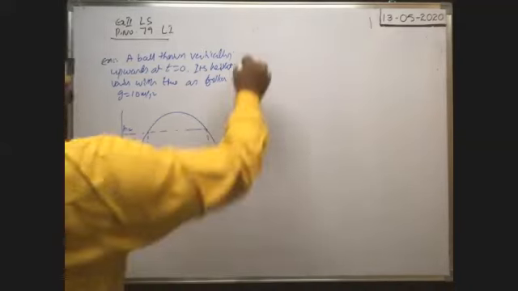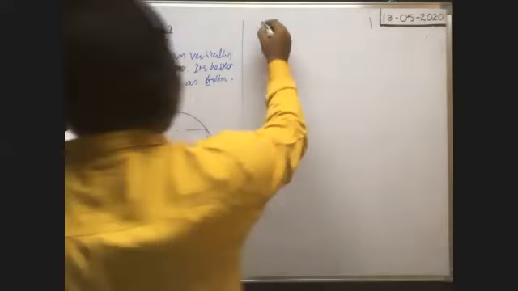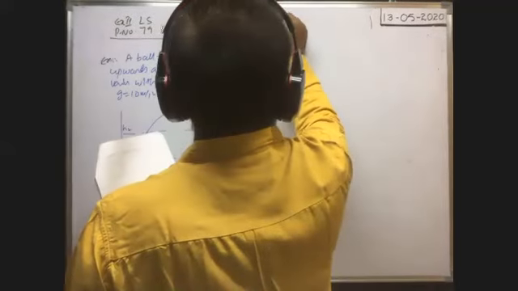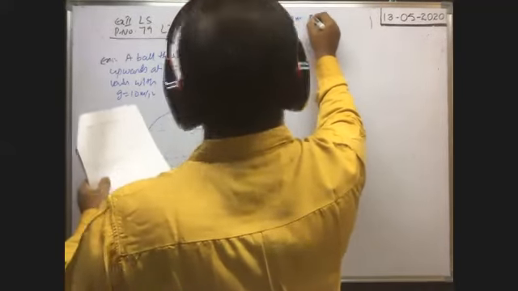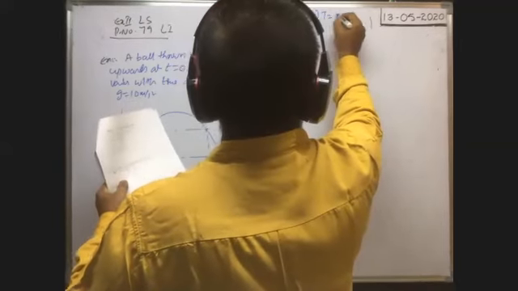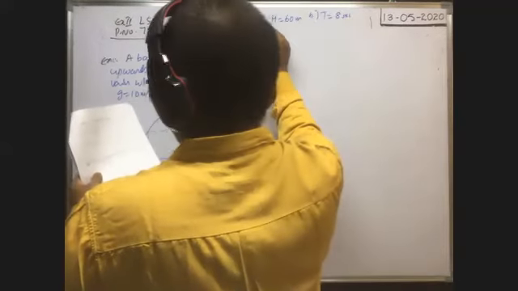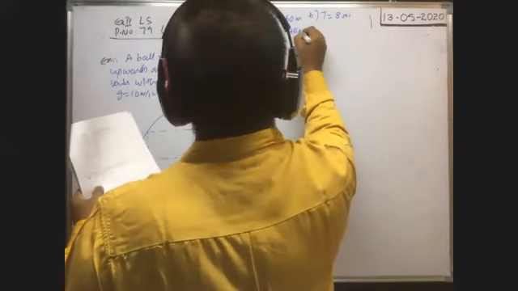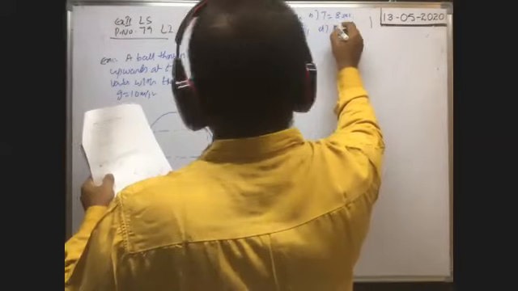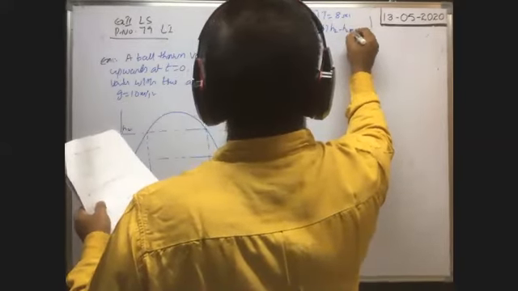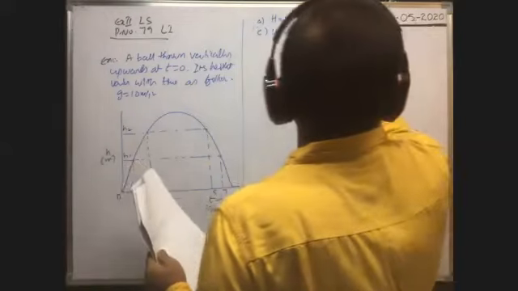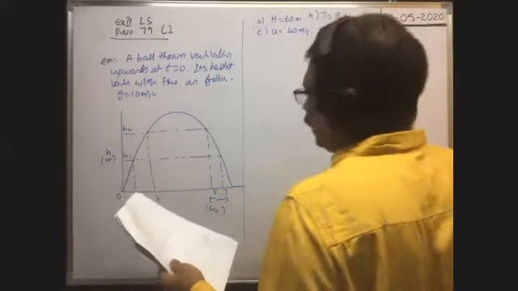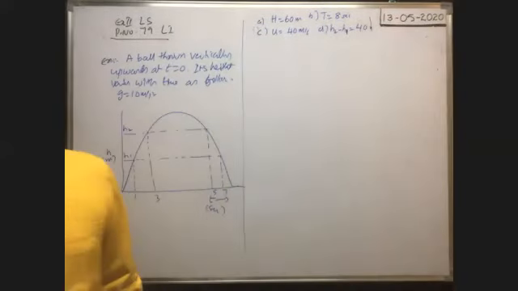Then a multiple option question. First option A, maximum height attained is 60 meter. B, time of flight is equal to 8 seconds. C, projection speed, that means velocity of projection of the body, is equal to 40 meter per second. And D, the difference in the heights reached, here h2 and h1 are there, h2 minus h1 is equal to 40 meter. Which one is correct? We have to pick from the options.